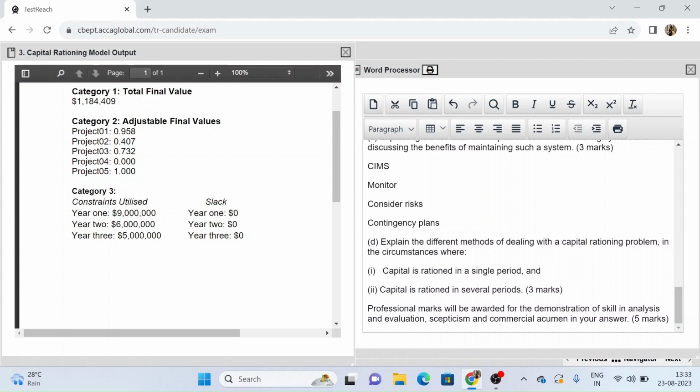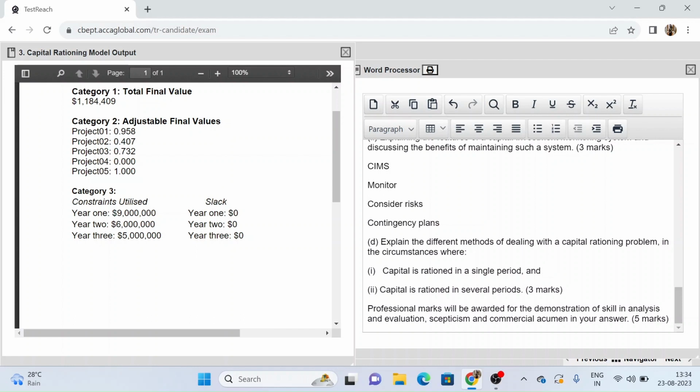Now moving on to the last part, explain the different methods of dealing with a capital rationing problem in circumstances where capital is rationed in a single period and then capital is rationed in several periods. So with regards to this, first of all, we have to see that shareholder wealth is maximized if a company undertakes all possible positive NPV projects. It is with capital rationing when we have insufficient funds to do this. So there are possibilities that you are facing a shortage of funds only for a single time period, and there is also a possibility that you will be short of funds even in the longer term, for several periods.